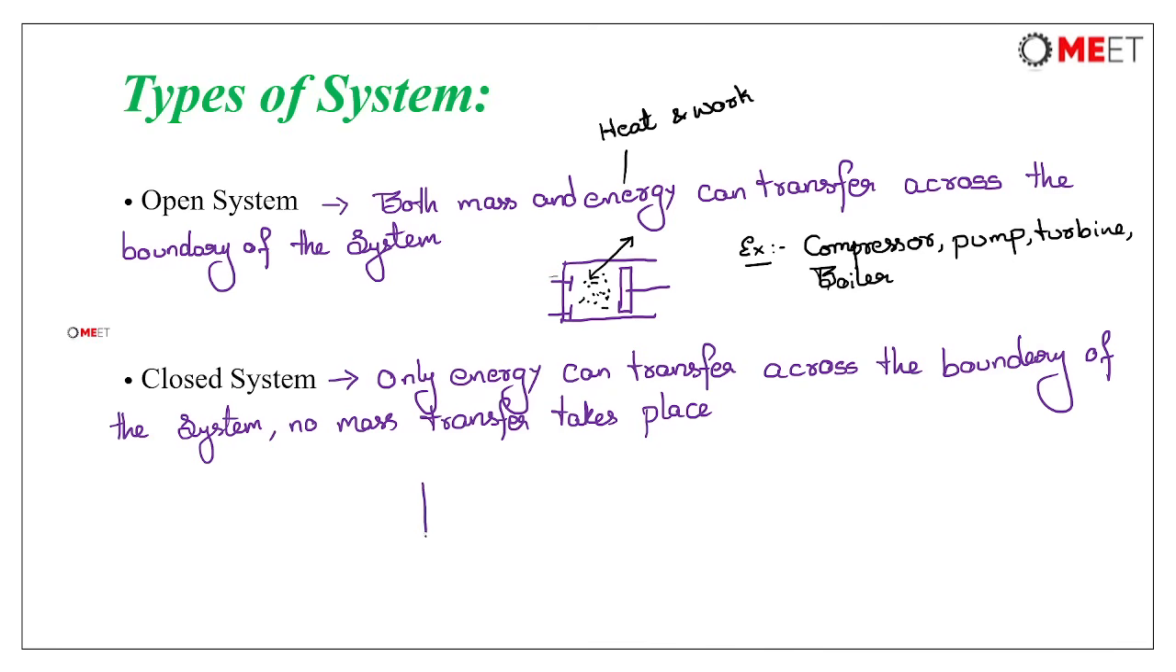Now, let us consider there is a piston cylinder arrangement like this, and a certain amount of gas is present in this. Now, in this piston cylinder arrangement, there is no valve arrangement. So, therefore, no mass can enter into the system and leave the system. But through the boundaries, energy can transfer. So, heat and work may enter into the system or leave the system.